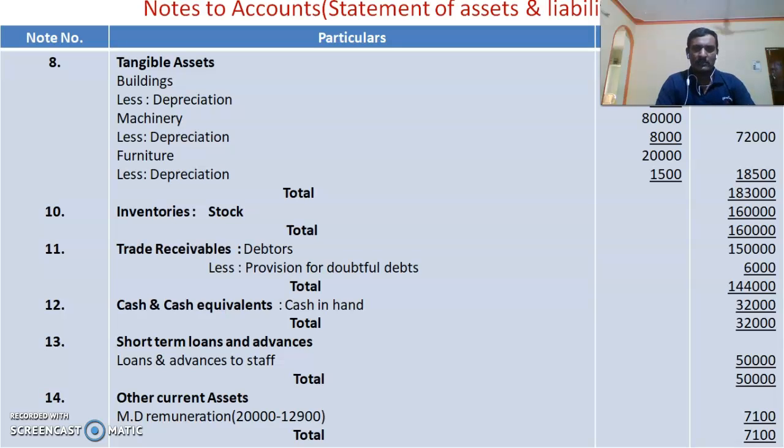Then cash and cash equivalents has one item, cash in hand. Then short-term loans and advances has one item in the trial balance, that is loans and advances to staff. Then other current assets is covered with one important item, that is EMD remuneration. Actually EMD remuneration paid is 20,000, but payable is 12,900. There is an excess of rupees 7,100 paid, that is considered here as other current assets.